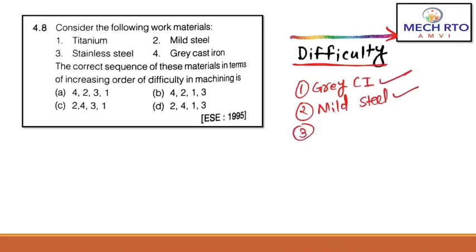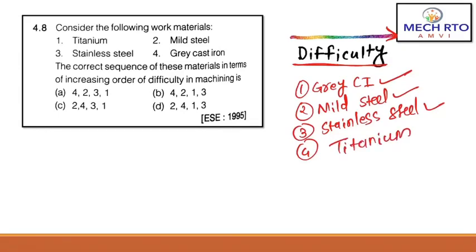Third is your stainless steel, right? And fourth is titanium. So grey cast iron, mild steel, stainless steel, titanium is the increasing order of difficulty, right? So here the correct answer would be C, that is 2431, right?